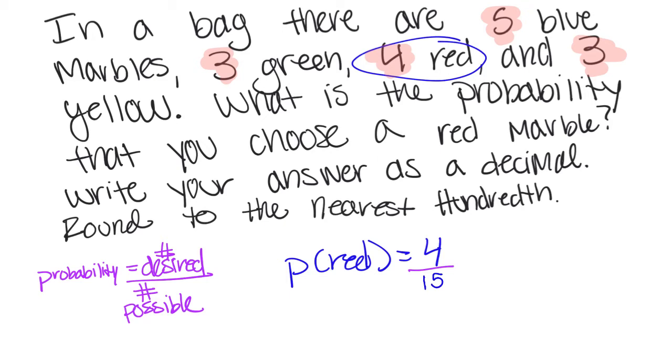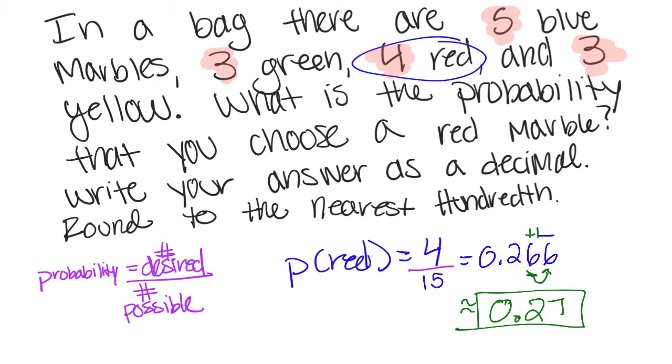But our instructions say to write it as a decimal. So I'm going to take 4 divided by 15, which is 0.266, and that 6 repeats. We want to round to the nearest hundredth. Here's my hundredths place. I look next door. 6 is bigger than 5, so I add 1. So this rounds to 0.27. So the probability of red is 0.27.